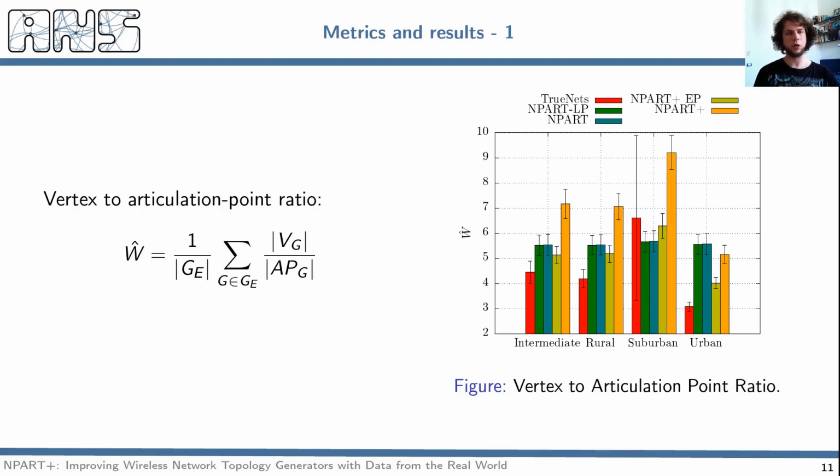An articulation point is a node that, when removed from the network, partitions the network into two disjoint graphs. And this figure shows that generally all the networks generated by the generators have a higher degree of articulation point. However, NPART+ with the edge pruning shows a significant improvement with respect to the original NPART, as the metric value is close to the one of TrueNets. It also shows a significant difference from one area to another.